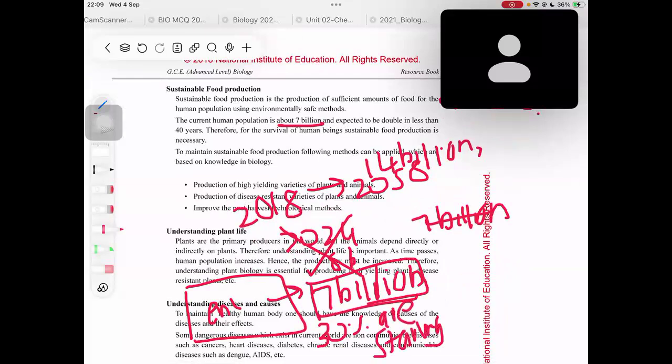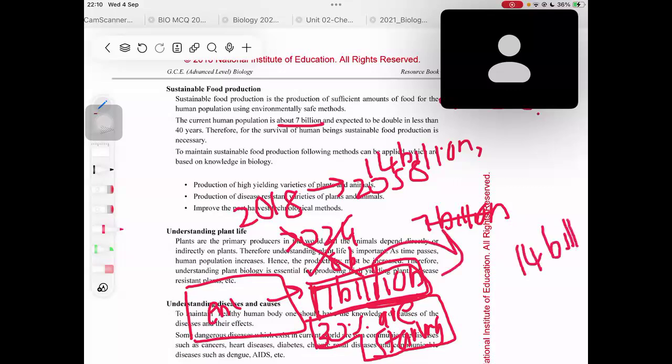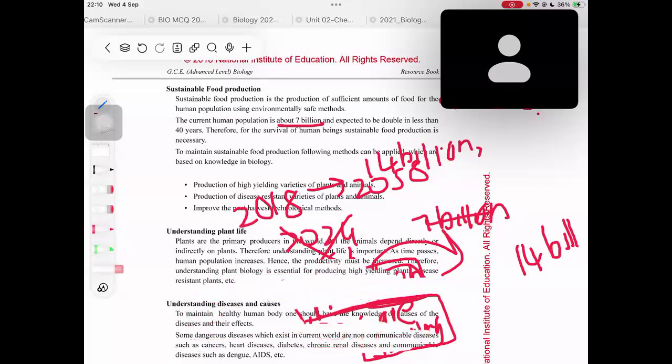But anyhow, sustainable food production means actually trying to feed everyone using environmentally safe methods. But just think here, even with 7 billion, 30% of people are starving. So what will happen if this increases to 14 billion people? Then how many people would starve? There would be a lot of people starving, right? So that is why we have to implement sustainable food production.